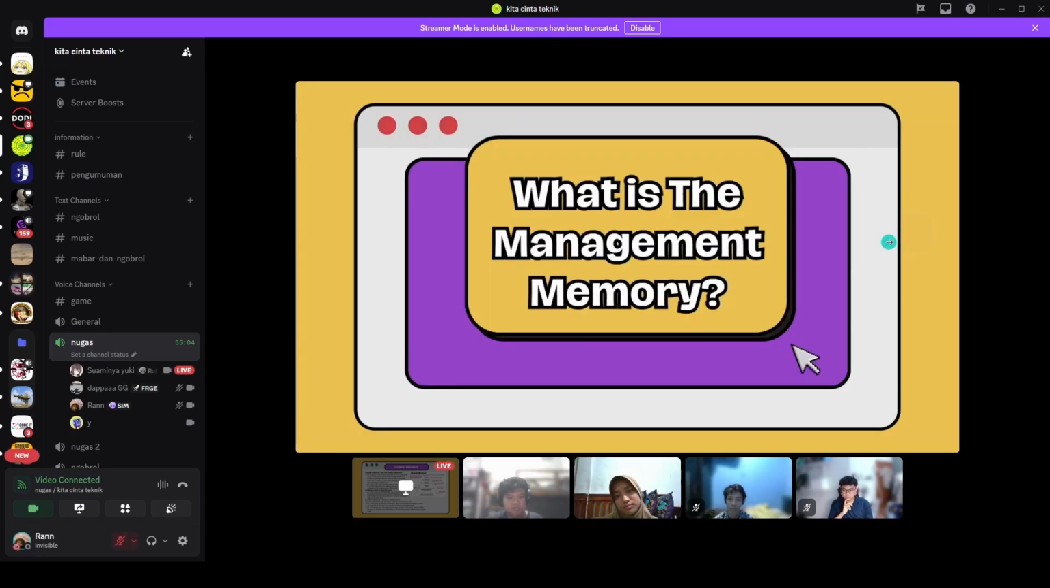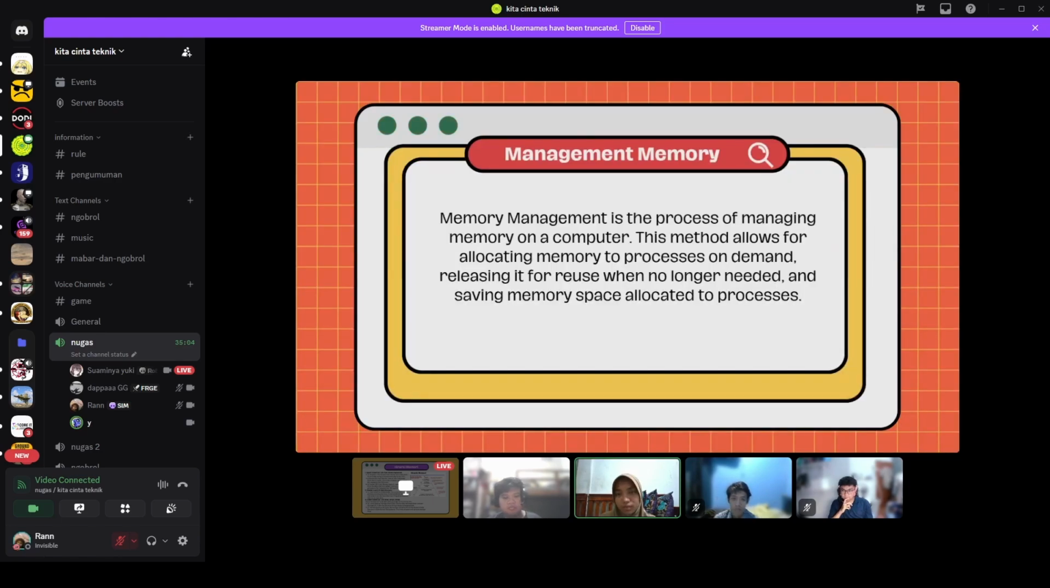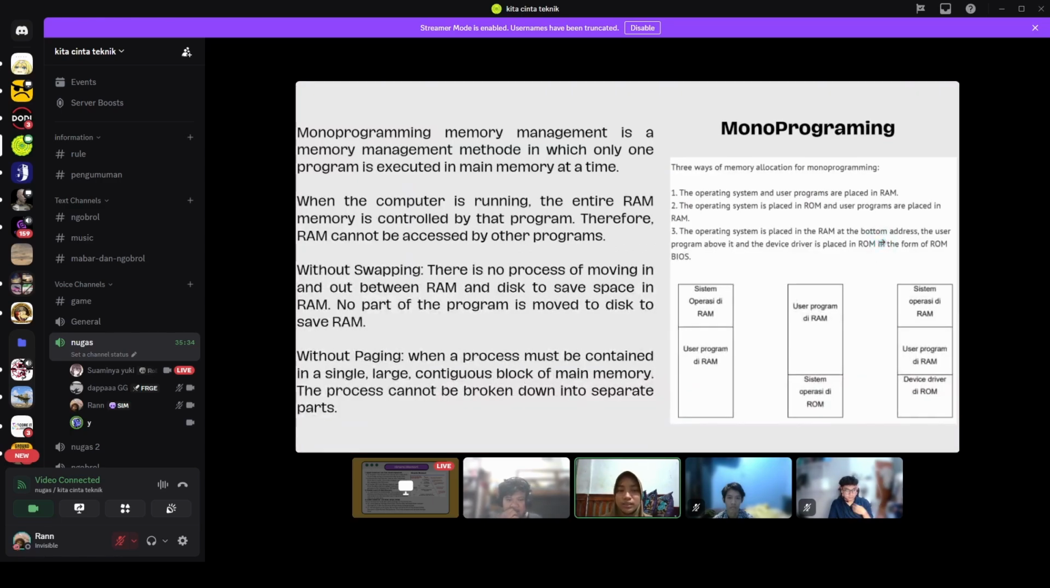Next, what is memory management? Memory management is the process of managing memory on a computer. The method allows allocation of memory to processes on demand, releasing it for reuse when no longer needed, and saving memory space allocation to processes. Next is the experience on memory management: monoprogramming.